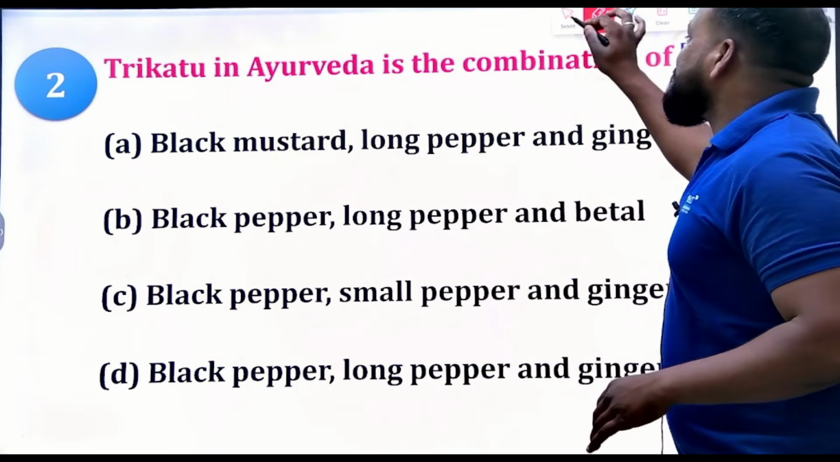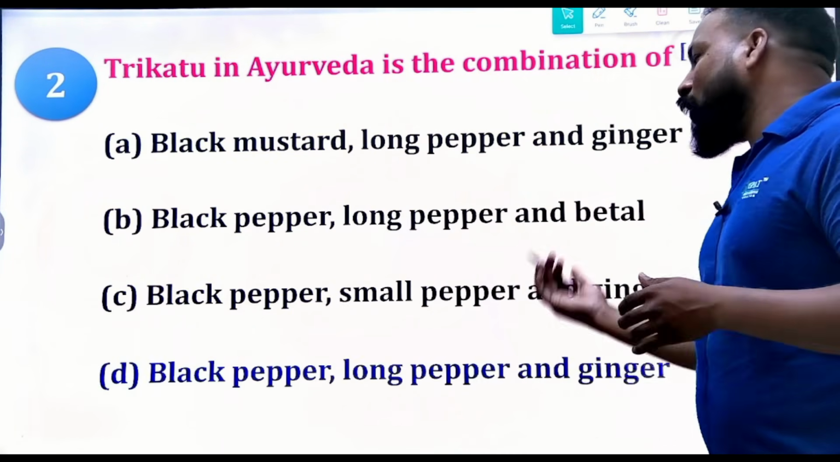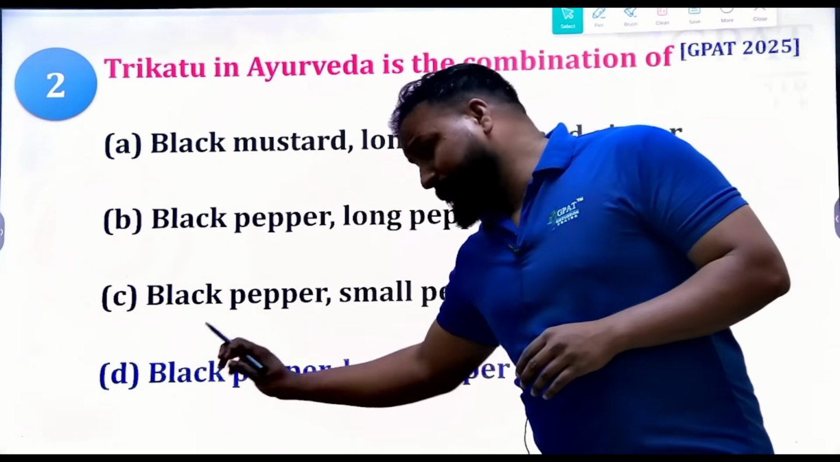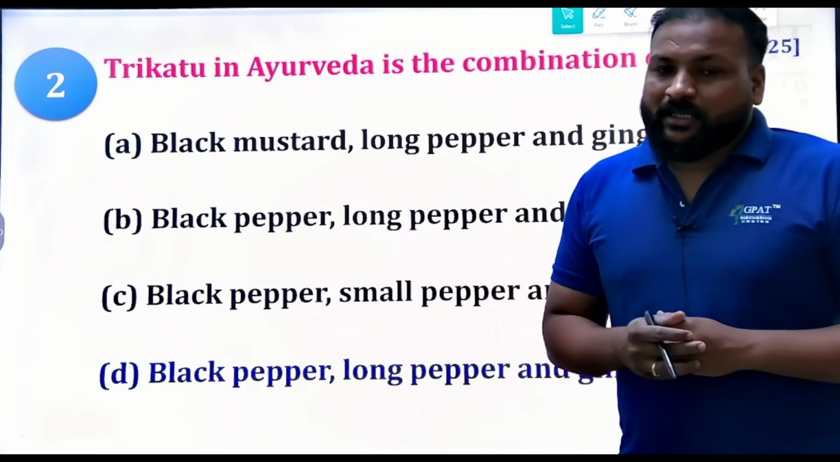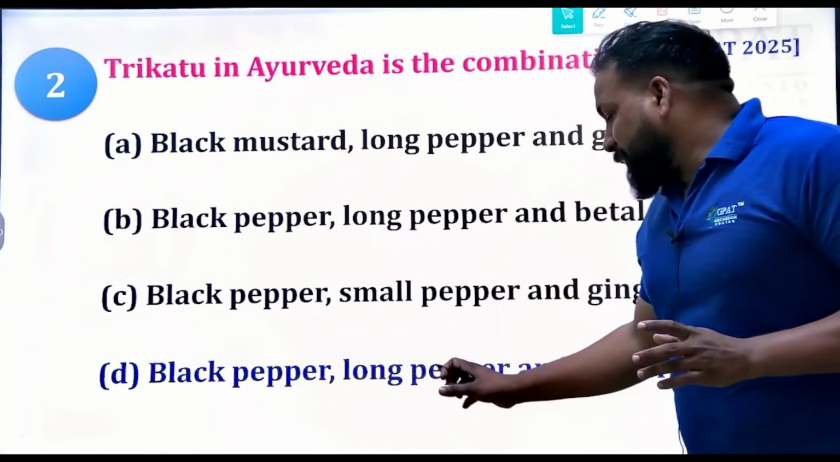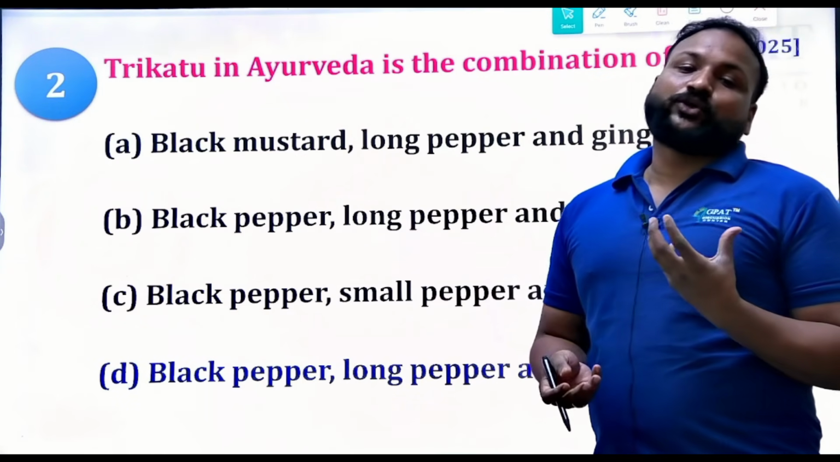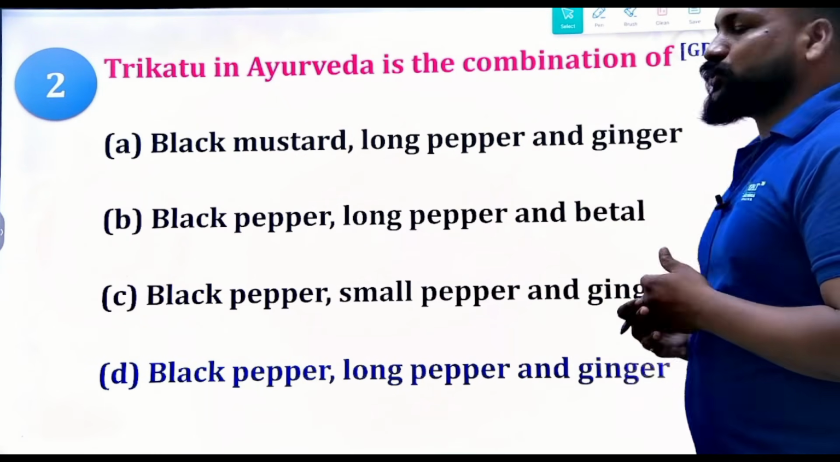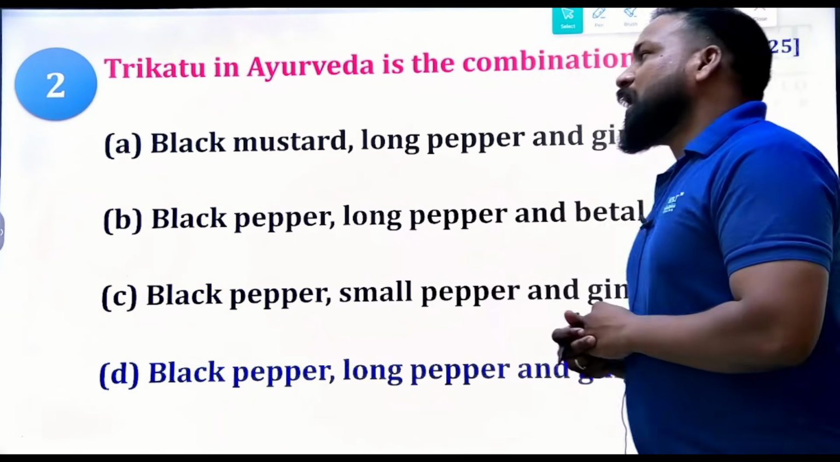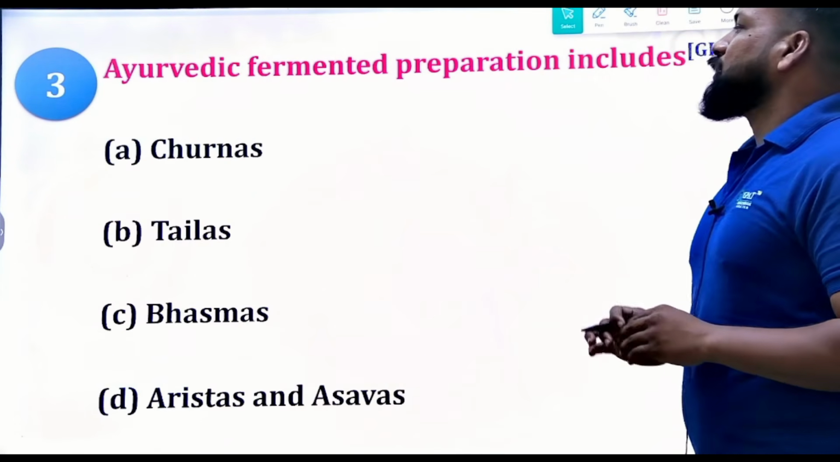Undoubtedly, the right answer will be clear: black pepper, long pepper and ginger. Black pepper, Piper nigrum; long pepper, Piper longum; ginger, Zingiber officinale. These are the formulations in Trikatu, clear? Yes. So now moving to the next question.